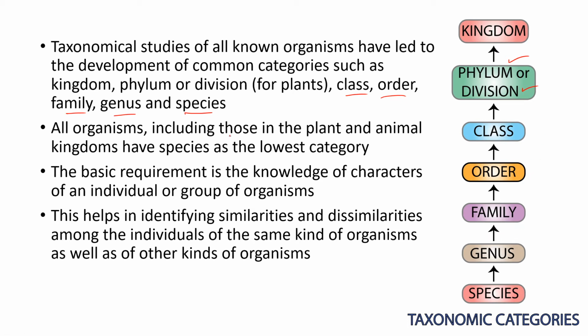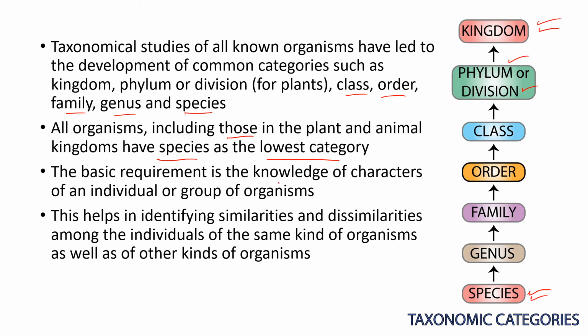All organisms, including those in the plant and animal kingdoms, have species as the lowest category. In the taxonomic categories, the lowest is the species and the highest is the kingdom, like plant kingdom, animal kingdom and so on. You have to remember that: the highest is the kingdom and the lowest is the species.